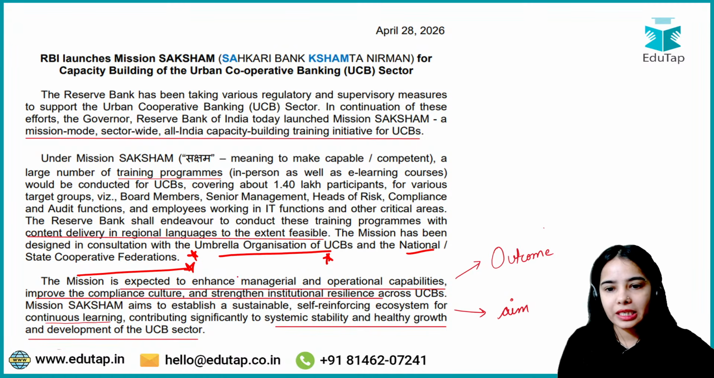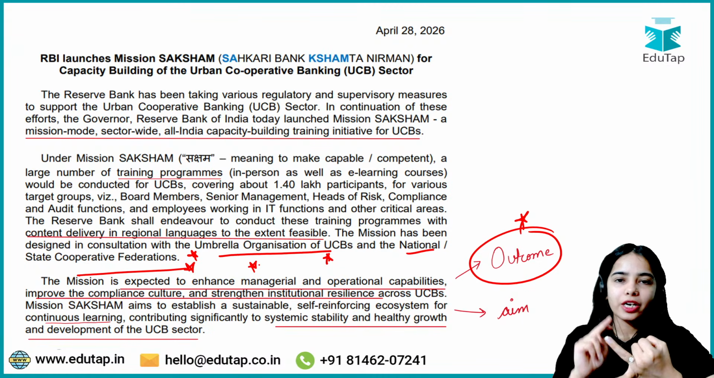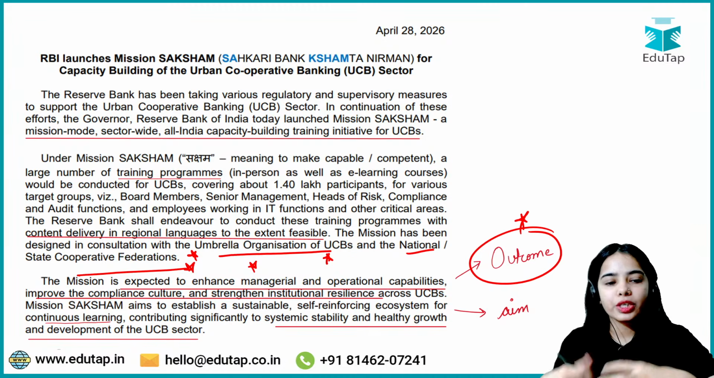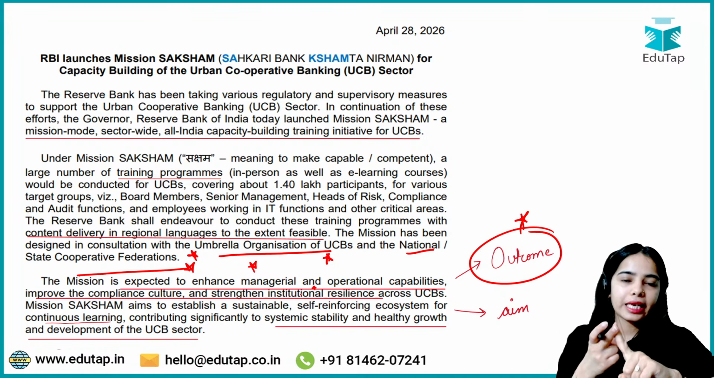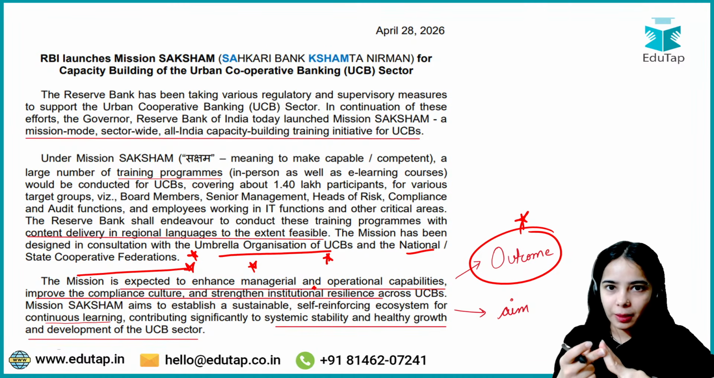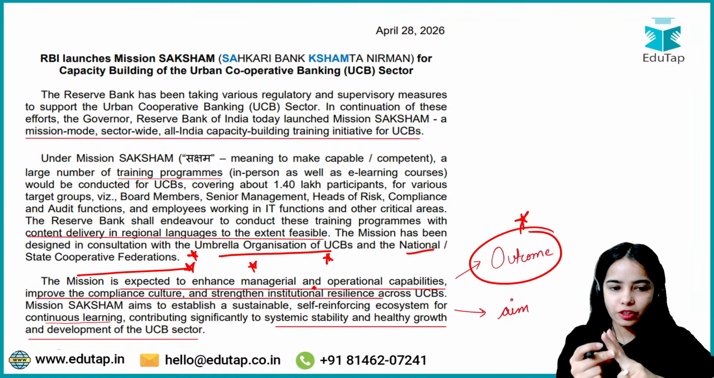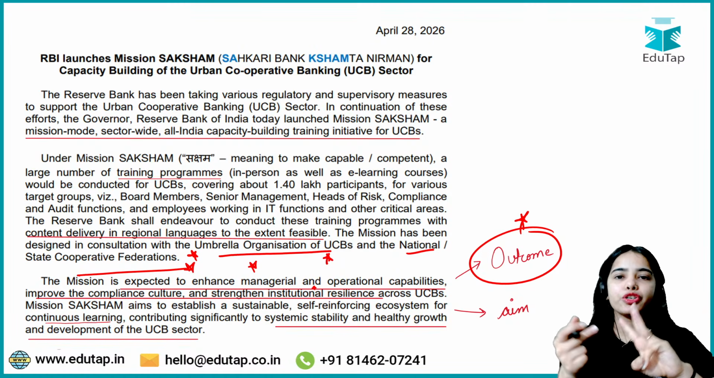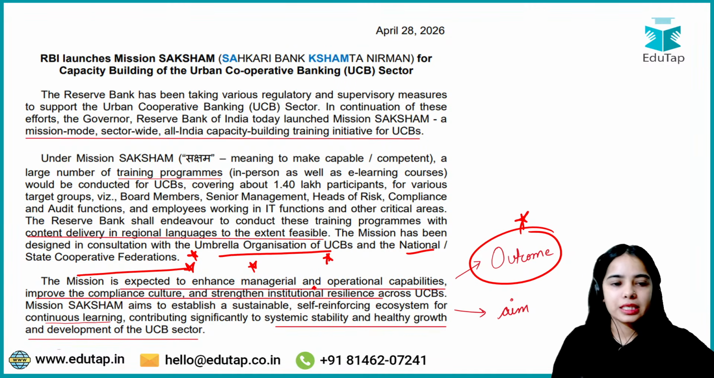What is the outcome that is expected from the mission? The outcome is to enhance the managerial and operational capabilities, improve the compliance culture and strengthen the institutional resilience across the urban cooperative banks. So, improve the managerial and operational capability, improve the compliance culture so it can comply with the rules and regulations of the Reserve Bank of India, and strengthen institutional resilience across urban cooperative banks against distress.